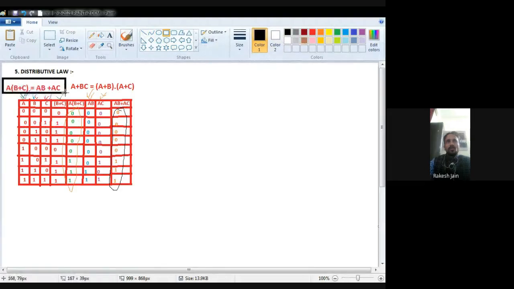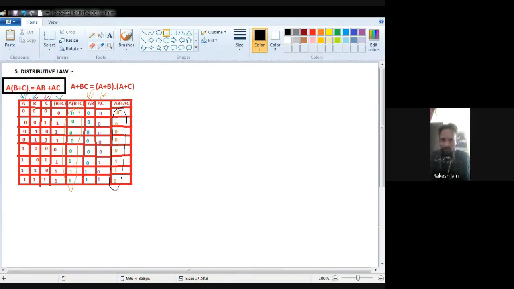Now A is 1, C is 0. Because C is 0, I find a 0, that's why 0. Again I find a 0, and 1 1 gives 1. Kindly see the A dot C operation: just see A and just see C, and then perform AC. Wherever I find 0, the result is 0.